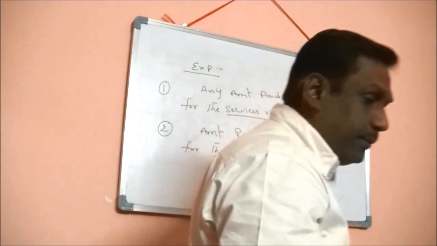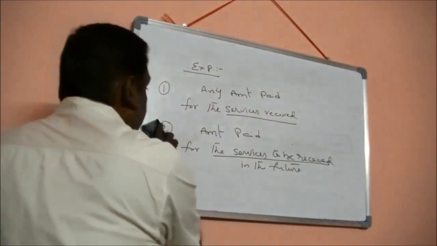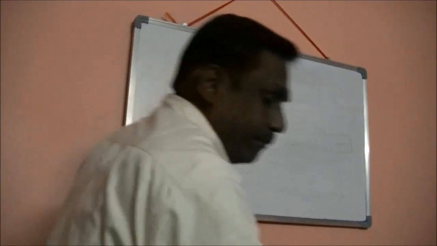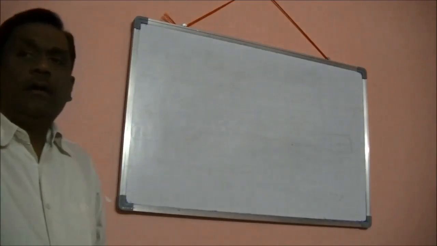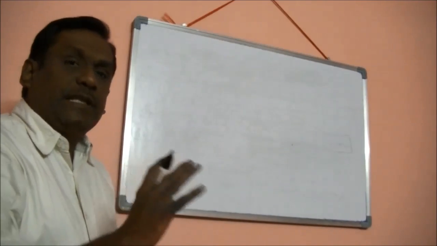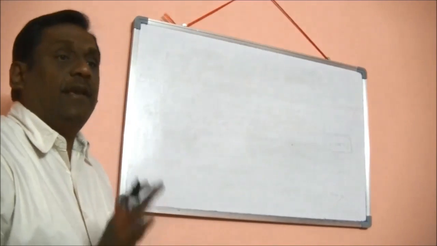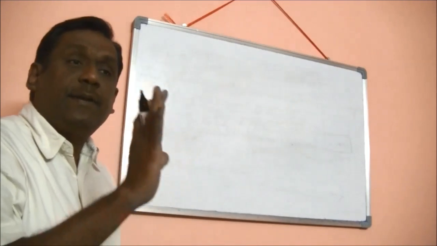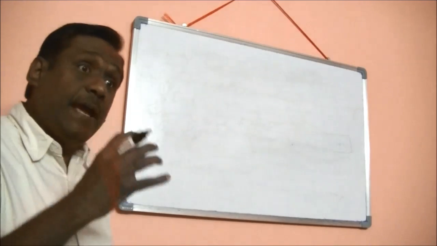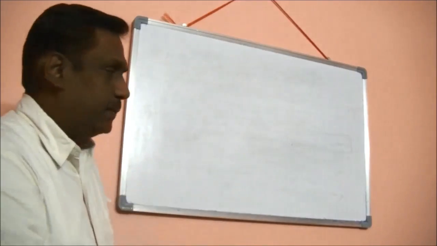Now, let me explain the journal entries. When we pay expenses, I'm not talking about prepaid now, I'm talking about only expenses. When I pay the current month expenses, what entry we write? When we pay prepaid expenses, what entry we book? I'm going to explain that.